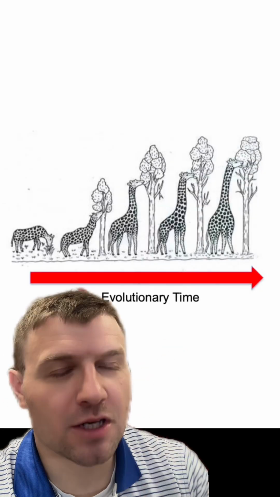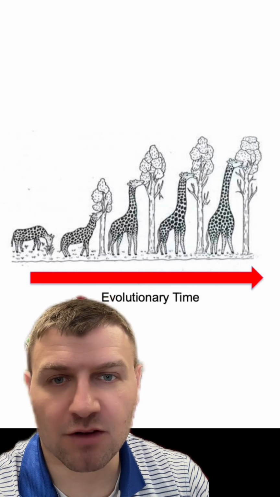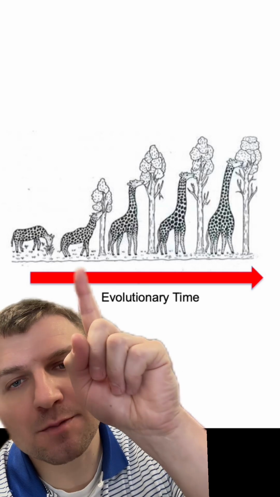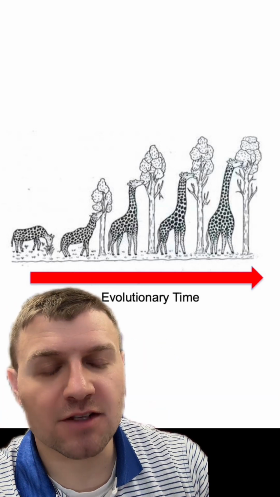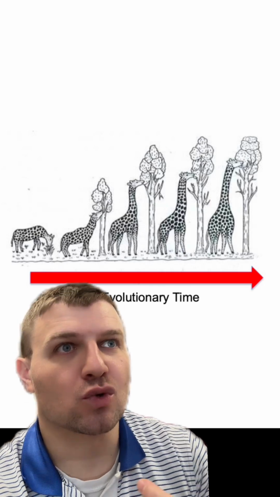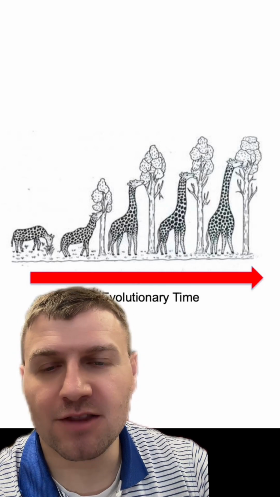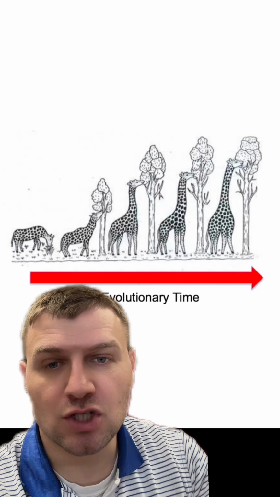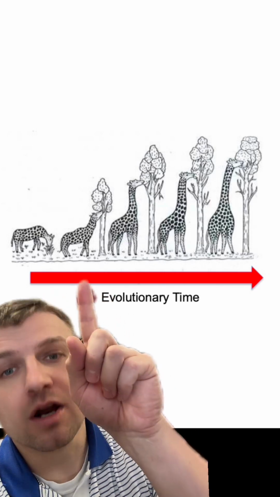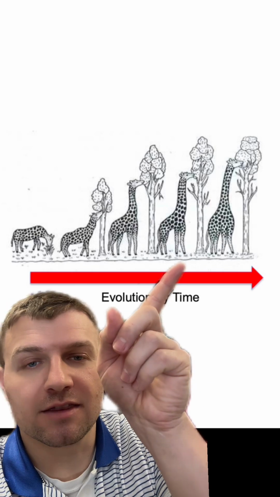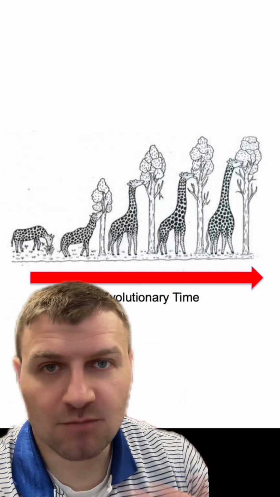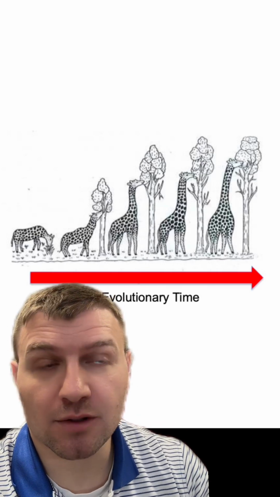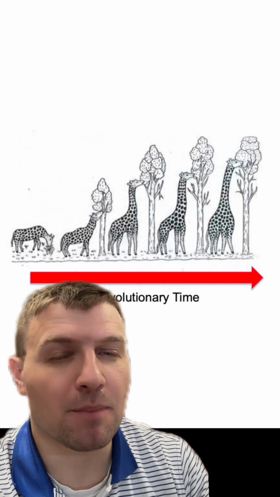This diagram does a pretty good job of showing how Lamarck thought evolution occurred, where this older giraffe species had a smaller neck, but since it used it more often and elongated it or tried to get to the leaves at the top of the trees here, that it would actually grow a longer neck and then pass those genes on to the next offspring. And over a long period of time, you would get this long neck in the giraffe. Now, obviously, the idea of passing on acquired characteristics isn't correct, but it was at least a testable hypothesis of how evolution could work.